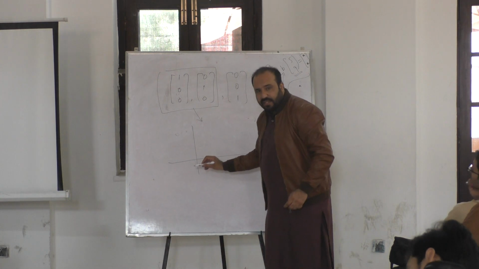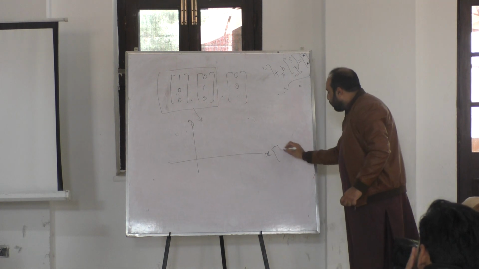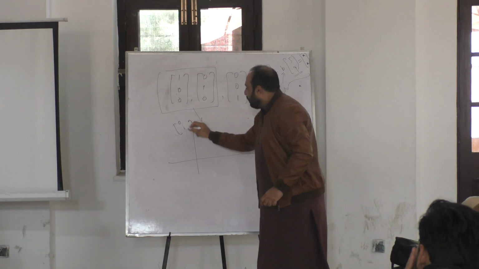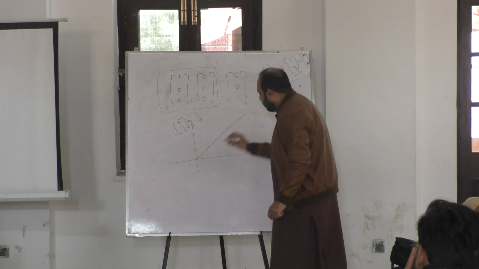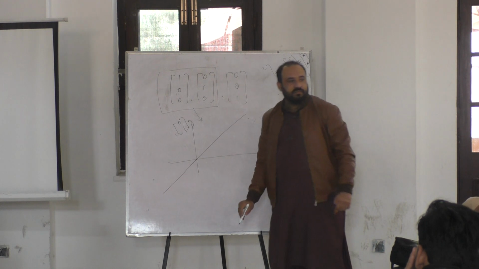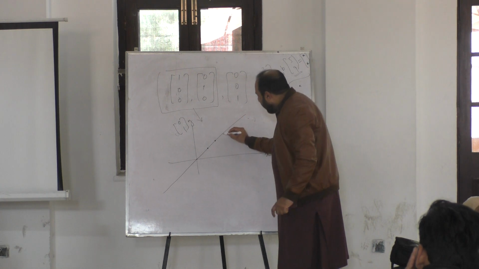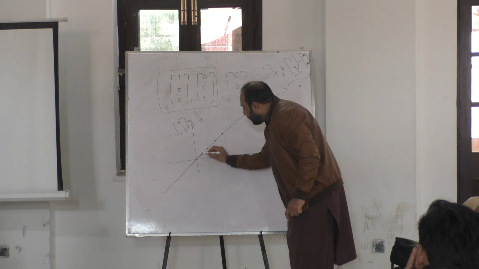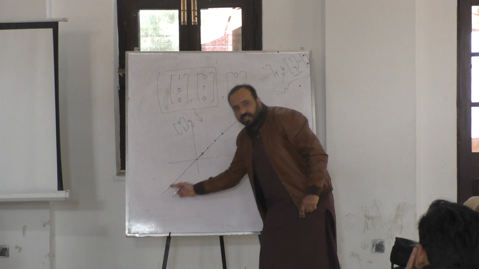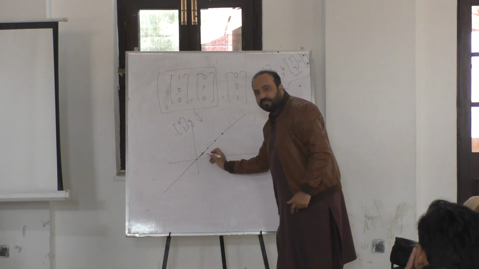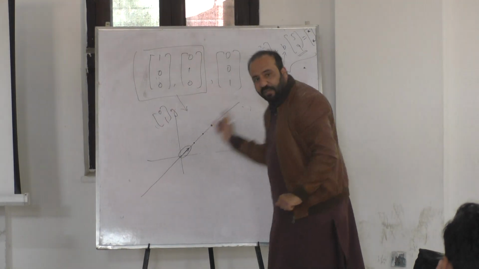Consider a line here. That's 2-dimensional space x, y. The basis of this space is 1, 0 and 0, 1. Consider this line that is passing through origin. Every point on this line is a scaled version of this vector. Which means every point on this line is generatable through one vector. Yes? Okay. So this one vector acts as the basis of this space.